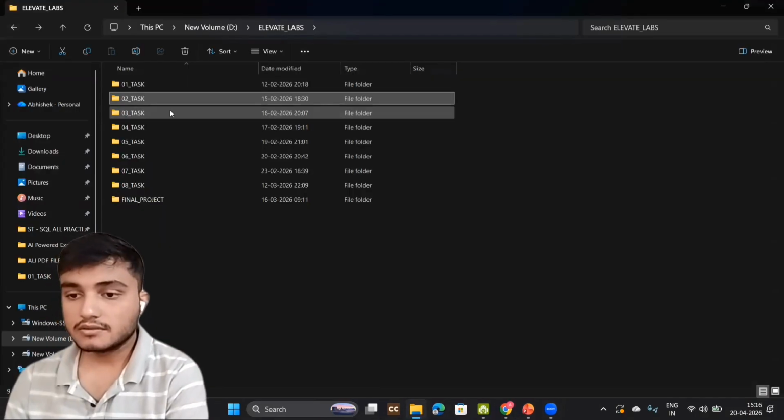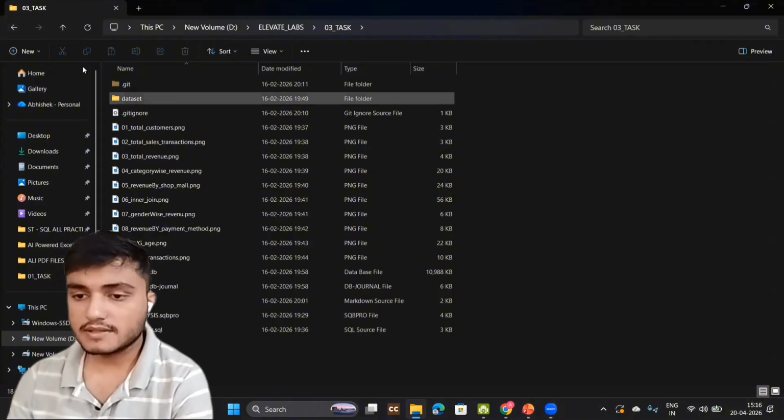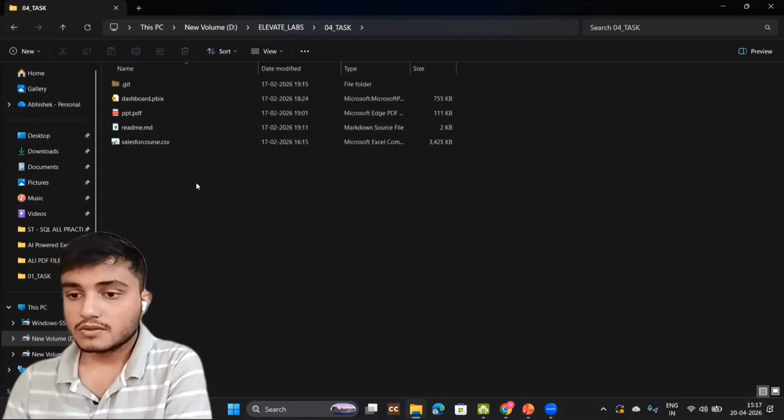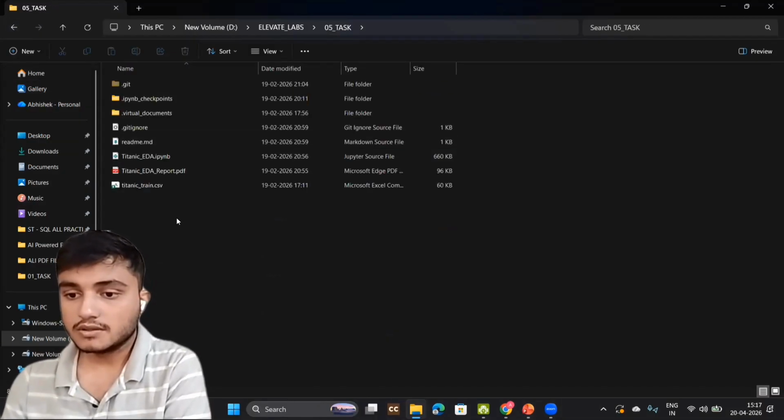My third task was also this SQL analysis. So this was very basic. I will show another SQL task later. Task 4 was also about dashboard creation.